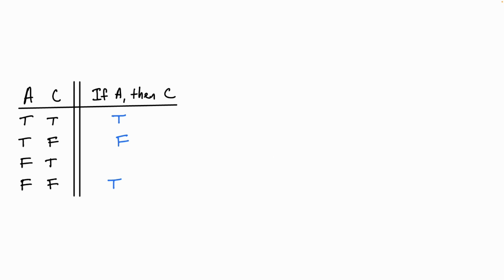Now, finally consider the third case, where the conditional has a false antecedent and a true consequent. Suppose we put F for the whole conditional in this case. Then a conditional would be true when its antecedent and consequent have the same truth value, and false otherwise. So now consider the conditional if C, then A. Its antecedent is C and its consequent is A.